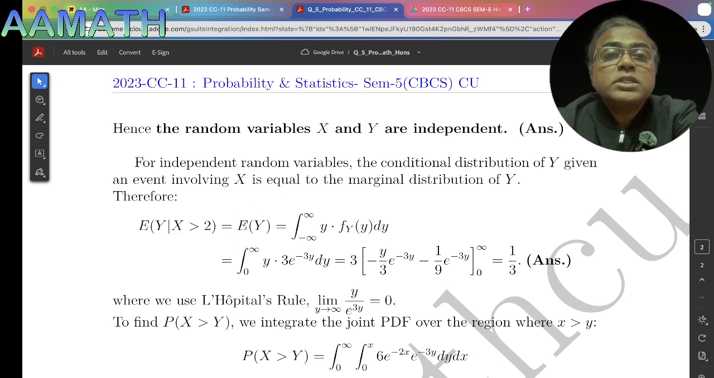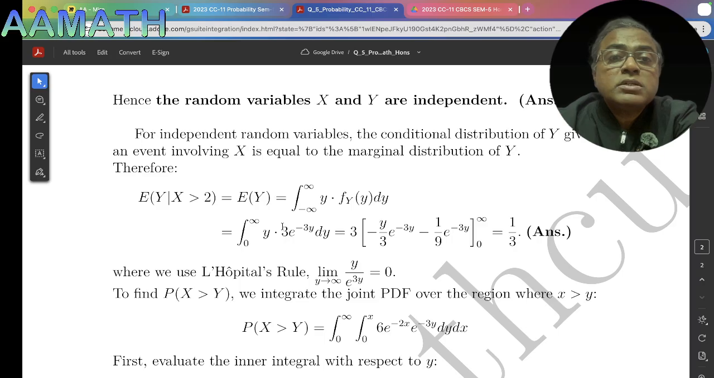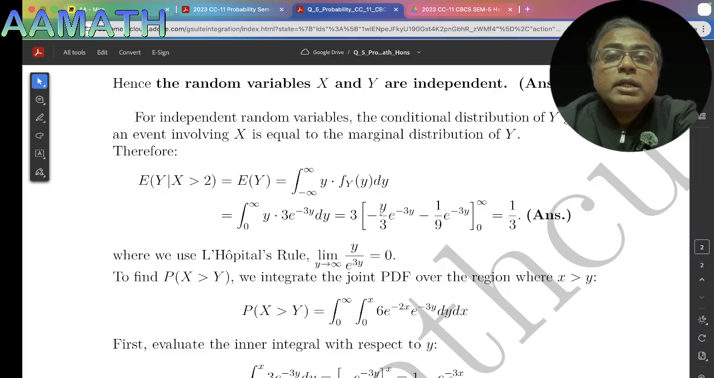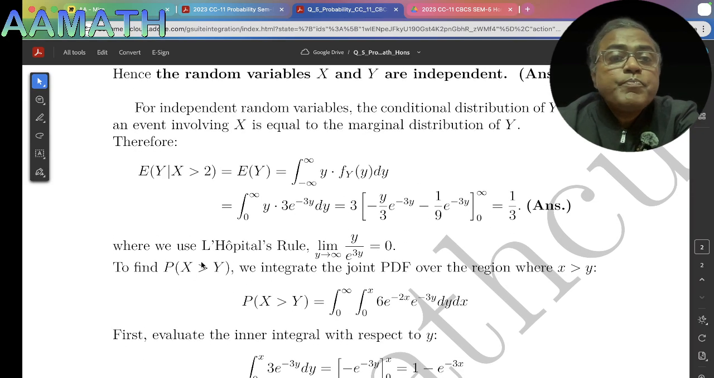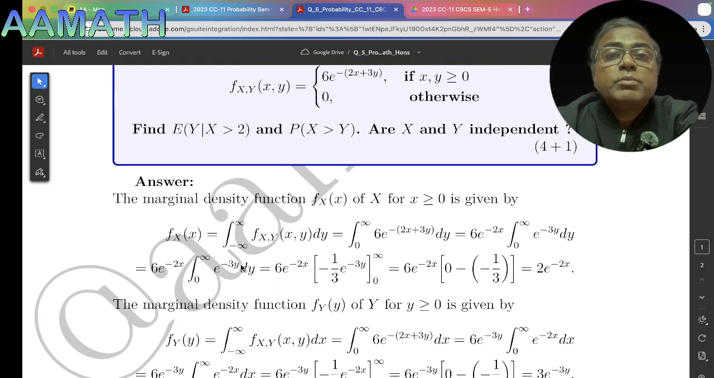So this expectation E[Y] means integration minus infinity to infinity y into f(y) dy. This is the marginal density function of y, which we know is 3 into e to the power minus 3y. After simplification we get this equal to 1 by 3. Here we use that y by e to the power 3y, limit y tends to infinity, equals 0 by L'Hospital's rule.